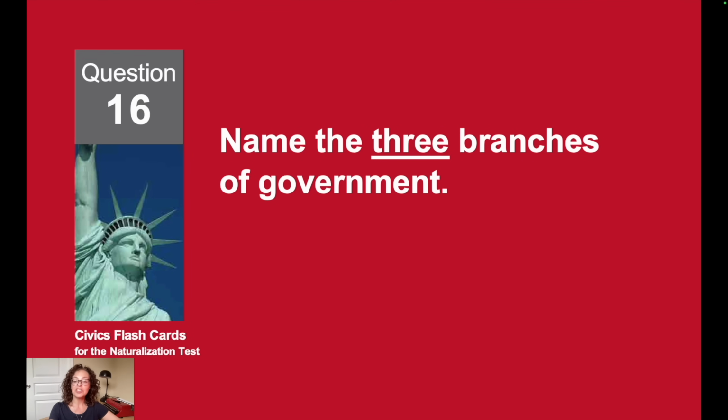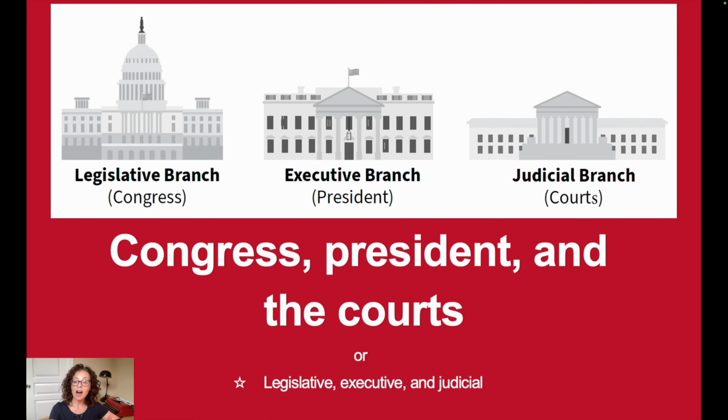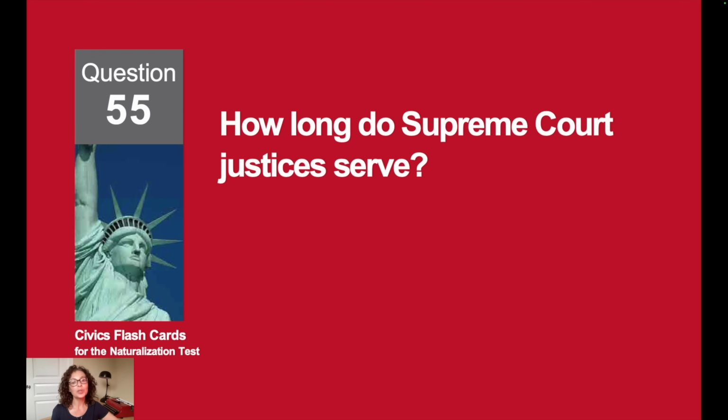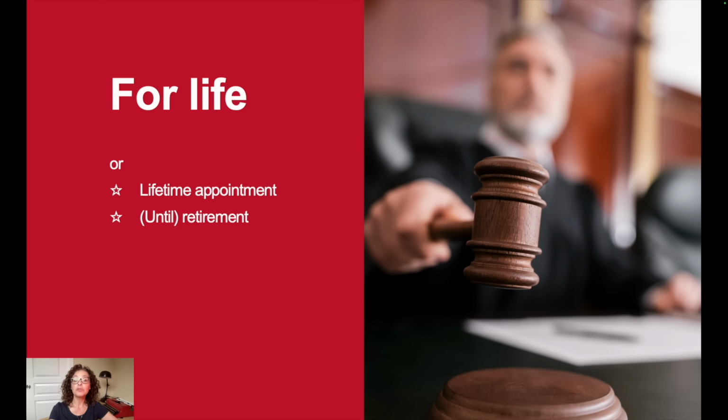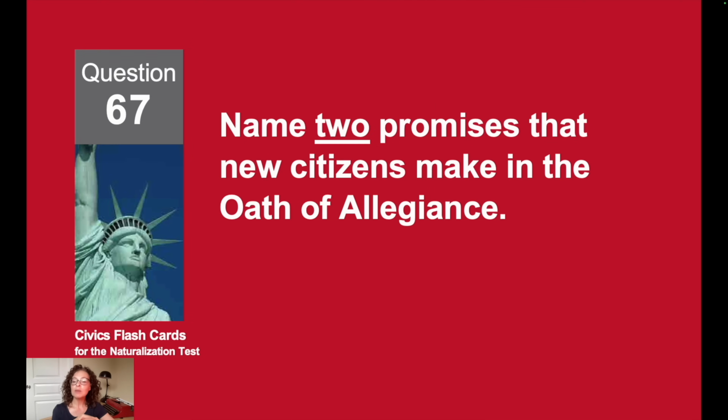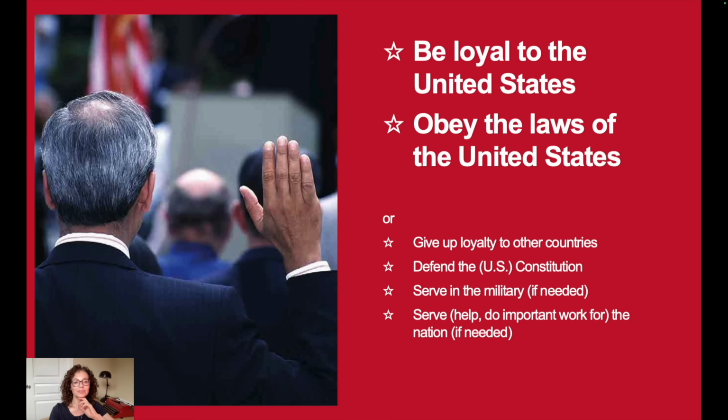Name the 3 branches of government. Congress, President, and the courts. How long do Supreme Court justices serve? For life. Name 2 promises that new citizens make in the oath of allegiance. To be loyal to the United States and to obey the laws of the United States.